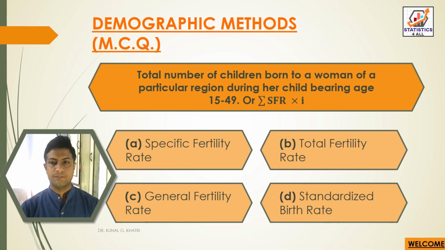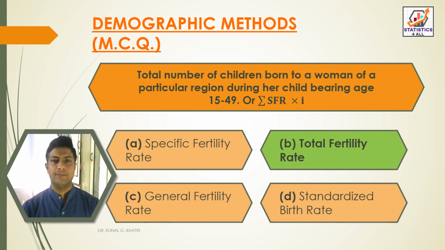So here we have answer option B, that is total fertility rate, that is equal to sum of SFR into I, and we can say that total number of children born to a woman of a particular region during her childbearing age 15 to 49.